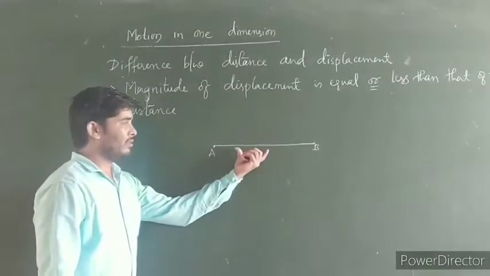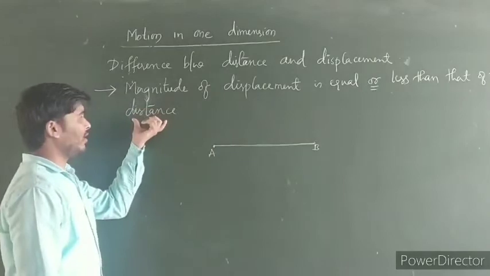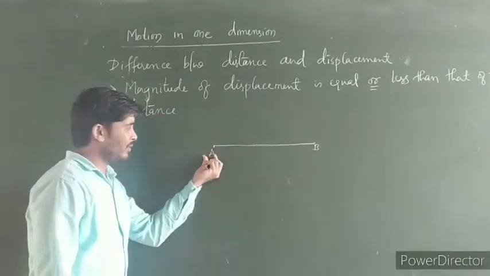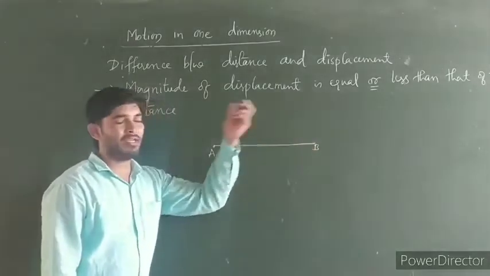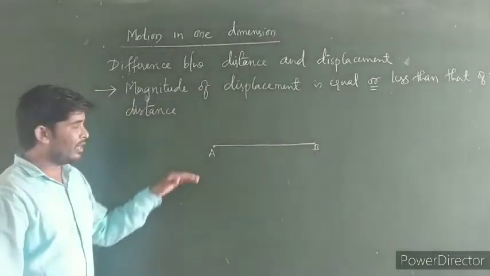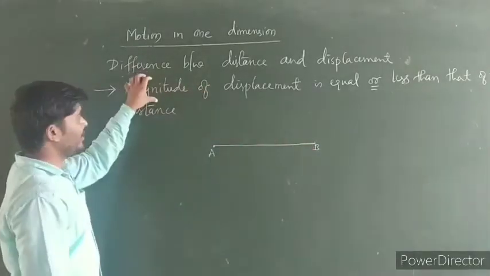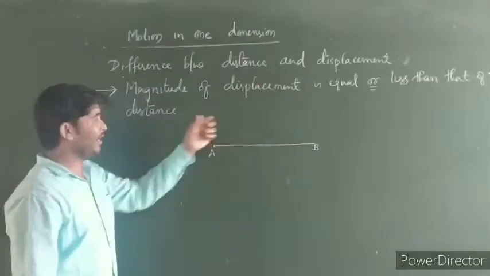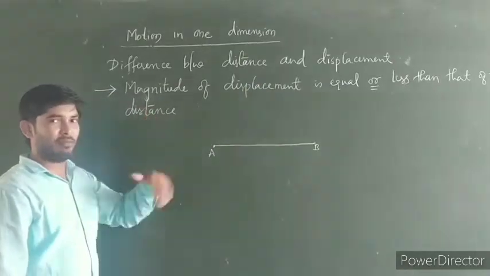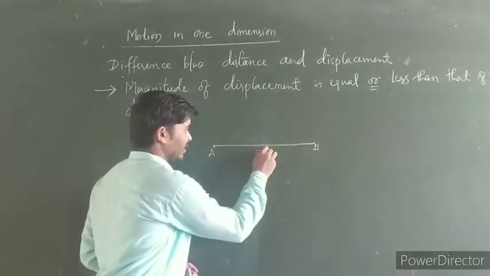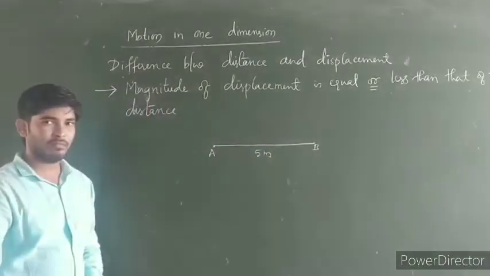The length of the path covered by a body is called distance. The shortest distance between initial position and final position is called displacement. So when a body moves in a straight line path, the magnitudes of displacement and distance are both equal. Here the distance between these two is 5 meters.